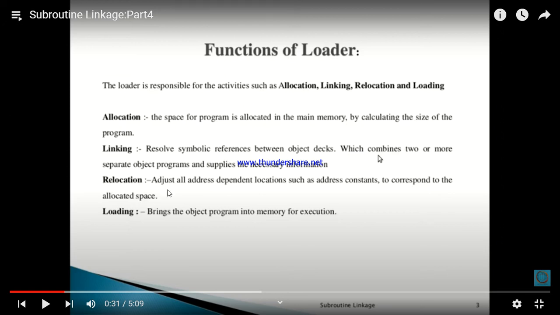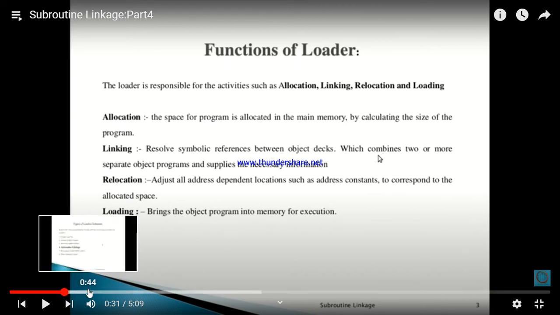Then relocation, adjust all address dependent locations such as address constants to correspond to the allocated space. Relocation is the function of the loader which is used to adjust the address of all dependent locations such as address constants, and loading, bring the object program into memory for execution. These things we have seen.